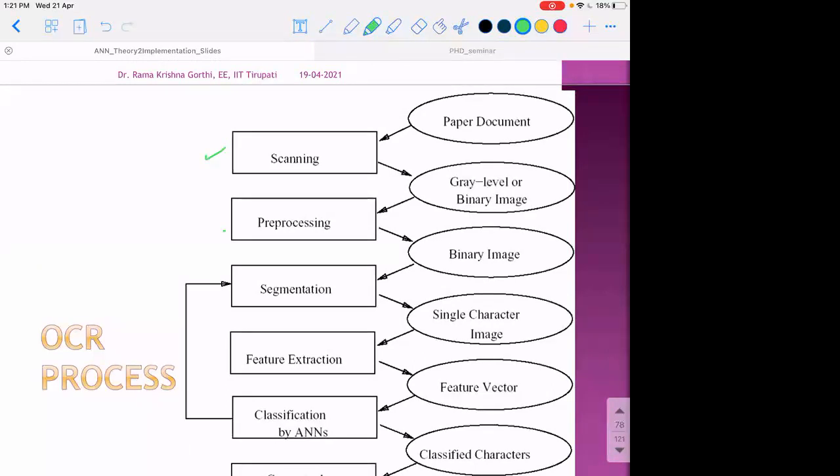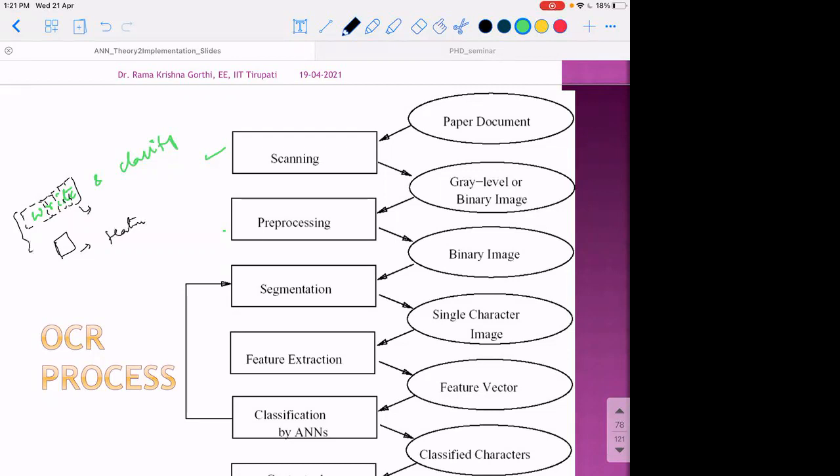If we write something like this, initially we need to identify or segment each individual character. After we segment each character, we need to pre-process and bring them to an identical, normalized size, and then extract the features.